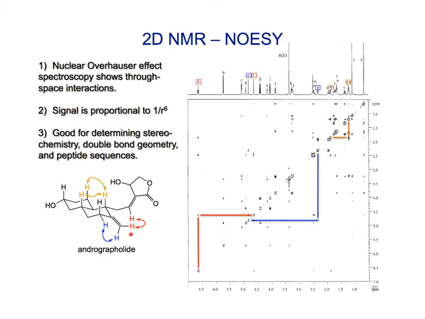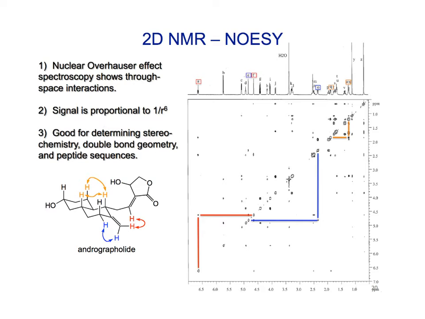Likewise, we can see some NOEs down here off of these double bond protons, over to this side and over to this side. These are sometimes too far away, especially in red, to see coupling, but they're pushed close together.